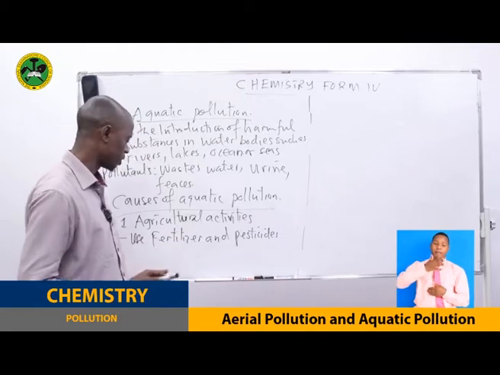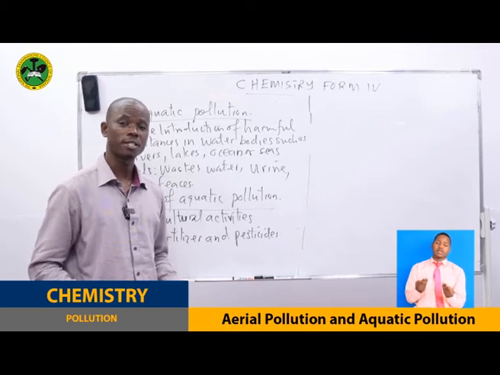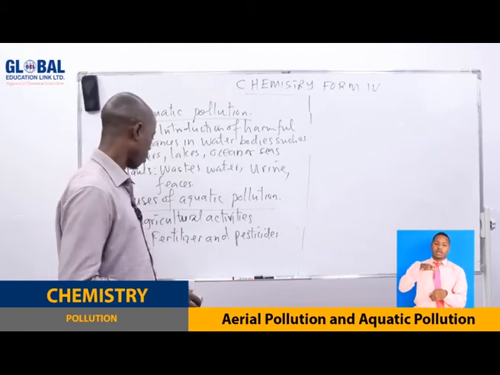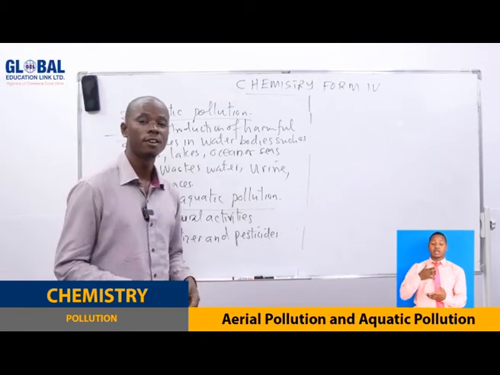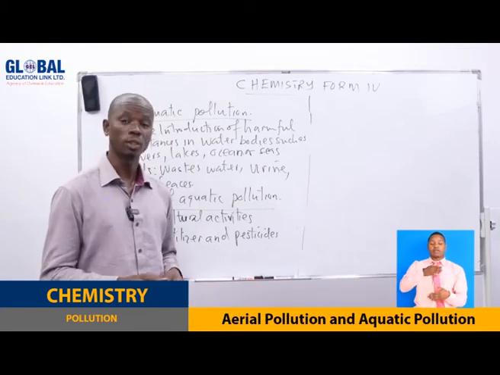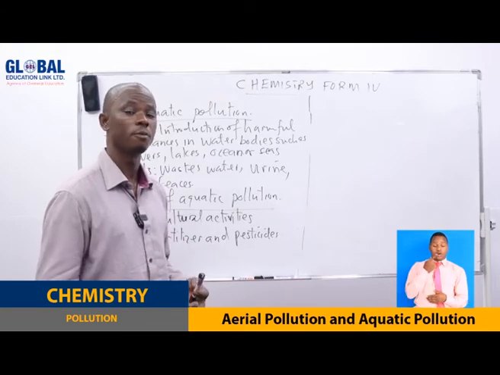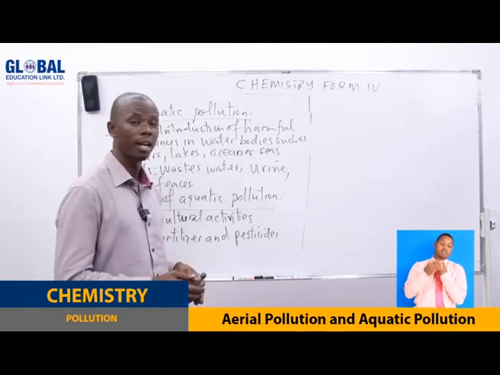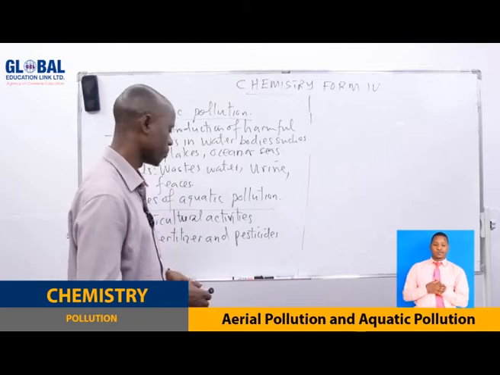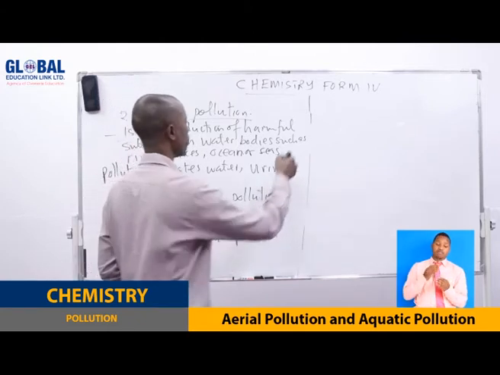When fertilizers are applied and it rains, the surface runoff of water can take these fertilizers into water bodies, and that becomes a pollutant. We are going to see the effect of this later. It is a very big problem in some lakes, even Lake Victoria. We are going to see about eutrophication. So this is number one.